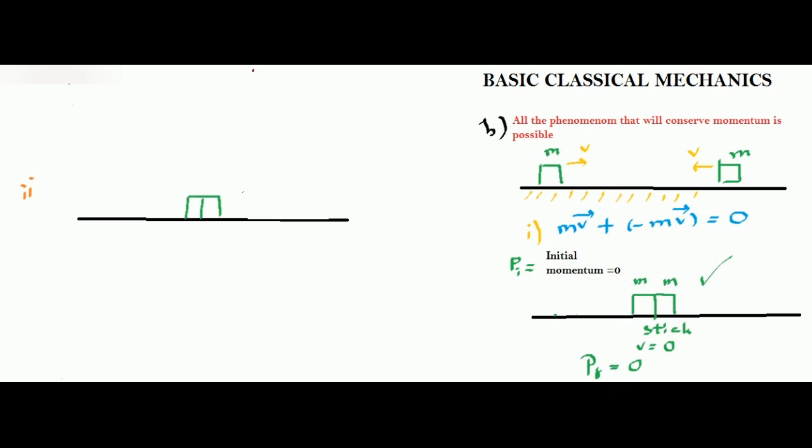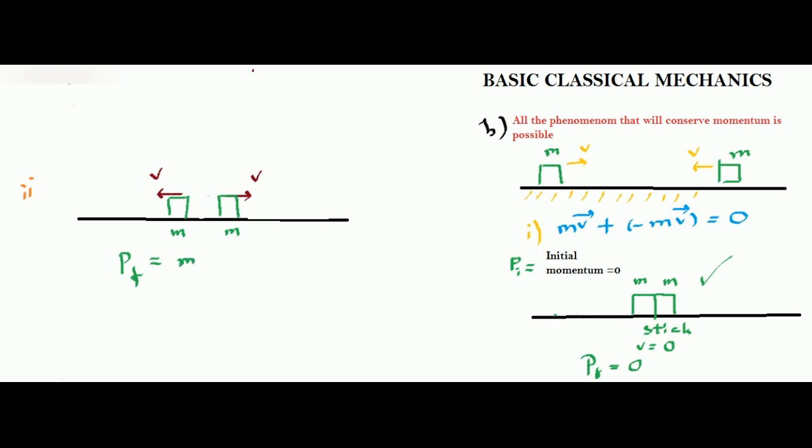Now here, if both the masses after collision go in the opposite direction with velocity v, then also the momentum is conserved. Let me make this diagram better. Now what happened after collision? Both the masses are going in the other direction with the same velocity v. Let us see what is the final momentum here.